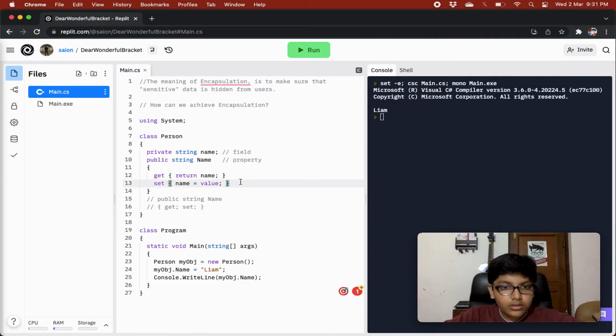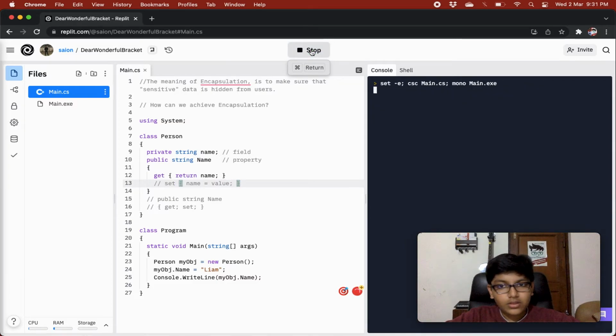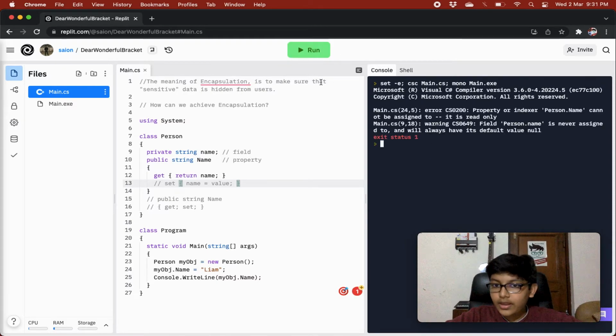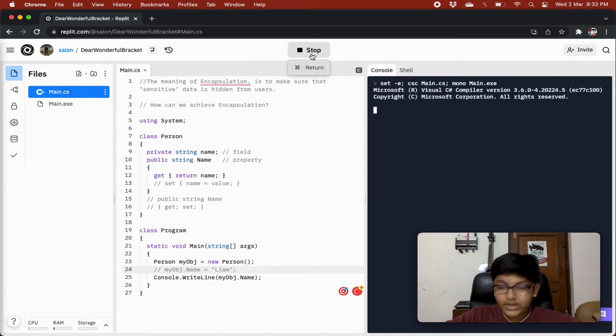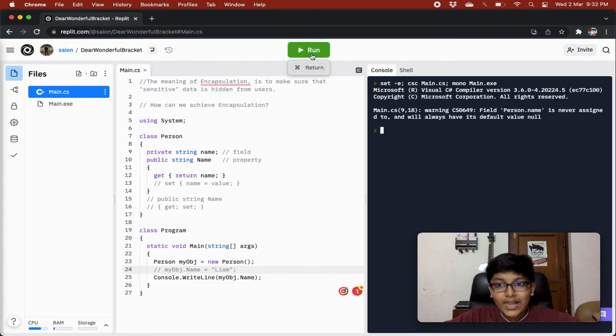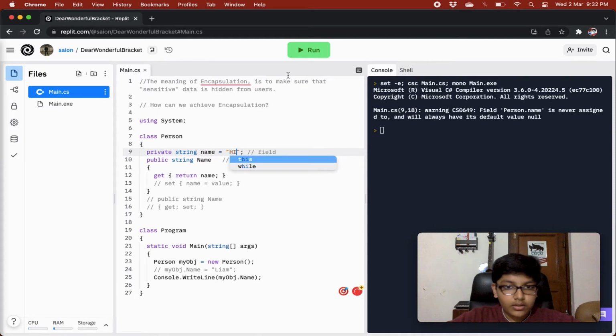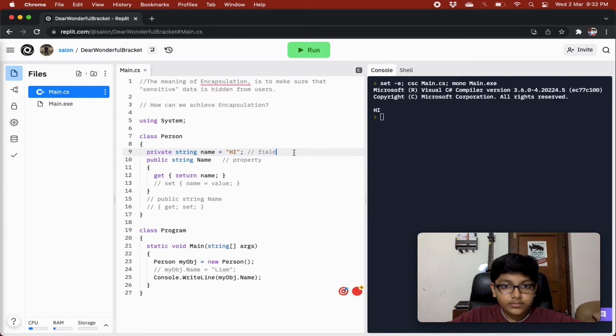So over here now I was showing you, if I just remove this setter and then run this, we get an error. Remove this, this will work fine. We're just getting the value, we're just reading the value. The value is nothing right now, so the value is literally nothing. If we just do equals to hi, now this will work. So now this will work. Yep, so we get hi. Okay, so now this value is read only, like you can see over here.